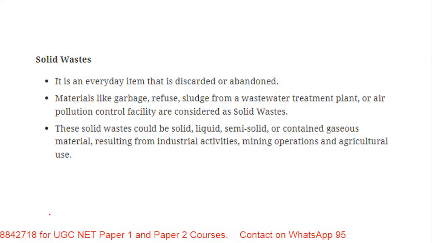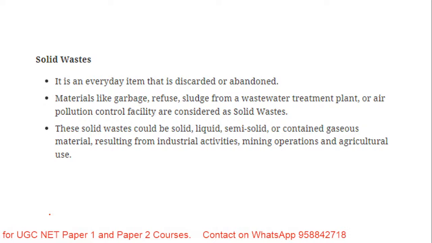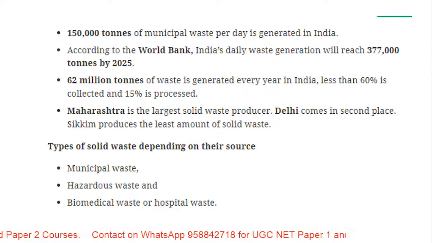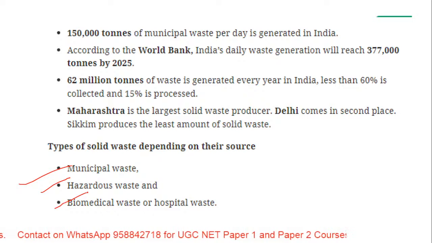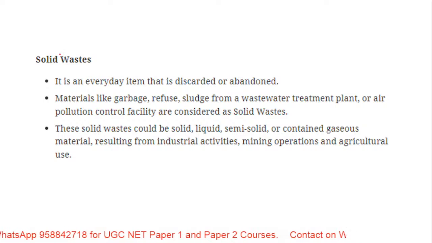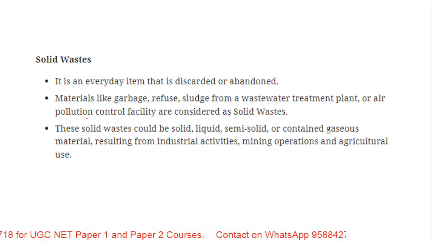Now coming to the waste part. We have waste in the form of solid waste, which is divided into three depending on the source: municipal, hazardous, and biomedical. First, let us see what exactly we have to study under solid waste. It is an everyday item that can be discarded or abandoned.